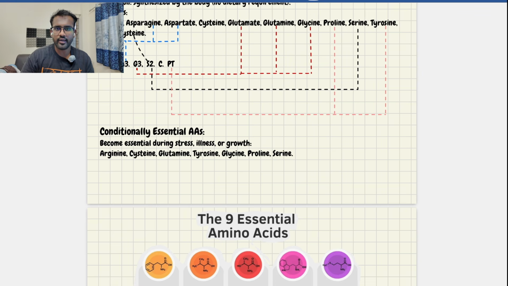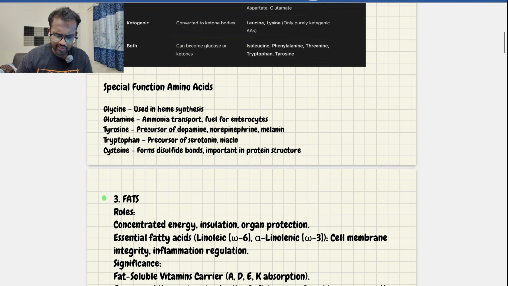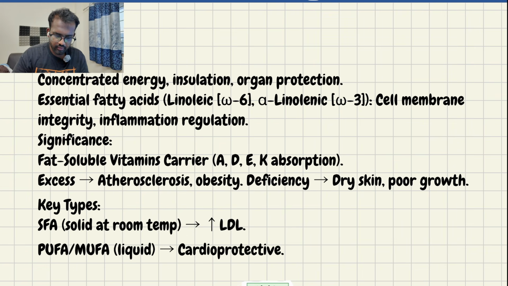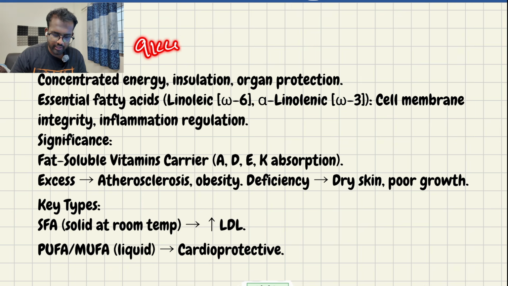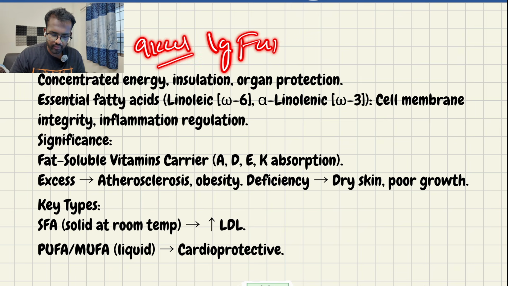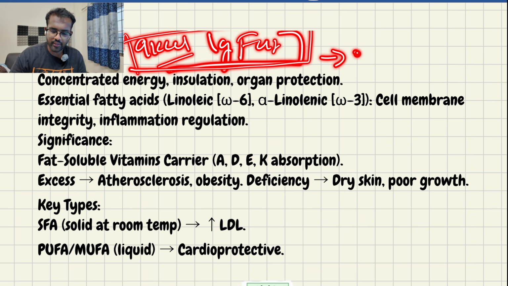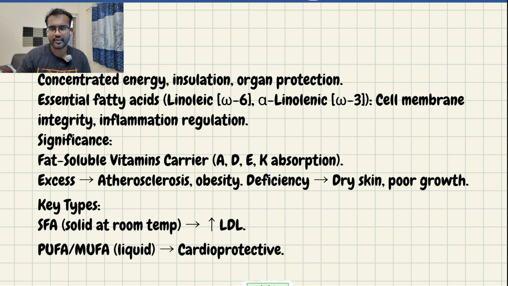I explained carbohydrates, and I have explained protein structure and what the types are. Then we'll discuss fat. Okay, fat gives 9 kilocalories per 1 gram of fat. It is very high energy dense. It will help in insulation and organ protection. Every organ contains a layer of fat which will help in insulation and also organ protection.